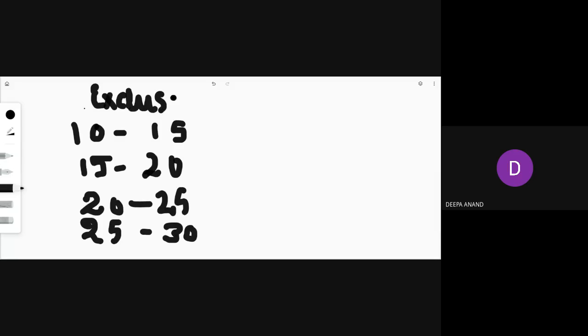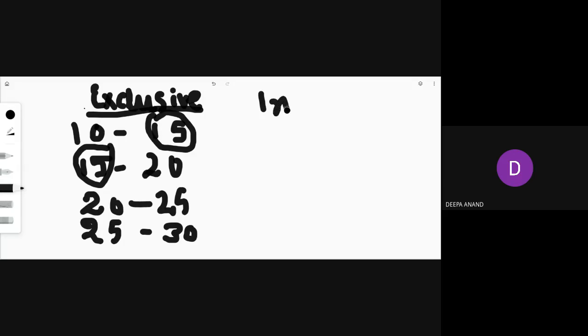So what is exclusive series? The class intervals are arranged in such a way that the upper limit of one class is the same as the lower limit of the other class. That means the upper limit of the previous class is the same as the lower limit of the next class. If it is arranged this way, this particular series is known as exclusive series. Then we will move to another type of series, that is inclusive series.